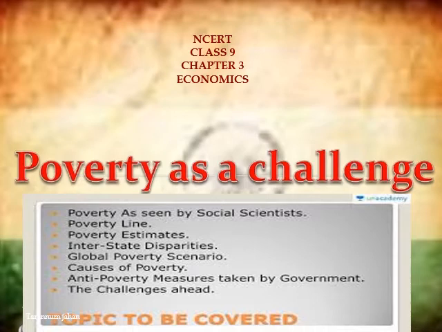Then we are going to discuss what is poverty, how it is seen by the social scientist, then the social exclusion, vulnerability, poverty line, then poverty estimate, then vulnerable group, then interstate disparity, causes of poverty, anti poverty measures, and the challenges ahead we are facing due to poverty. So let's see what is poverty first.